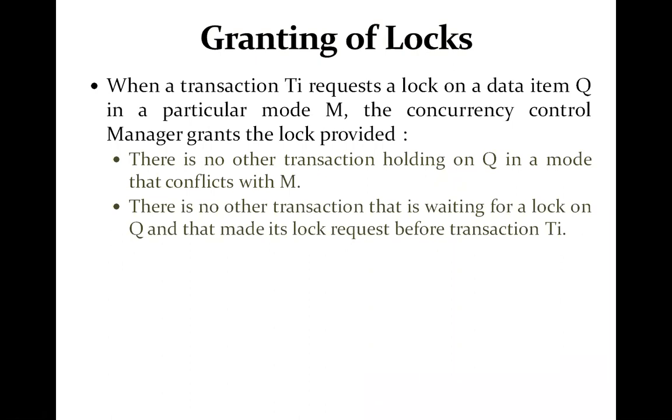While T3 holds the shared lock, it is possible that another new transaction T4 requests a shared mode lock for the same data item. It will be granted before T3 releases its lock.